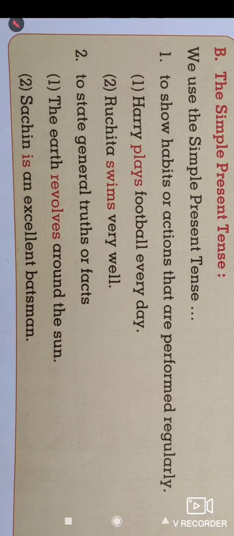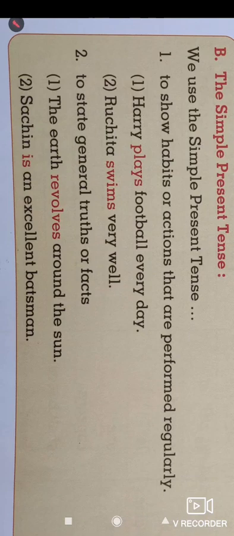Look at the second point, that is to state a general truth or fact. The truths which are facts, that we all know about, are shown in the simple present tense.